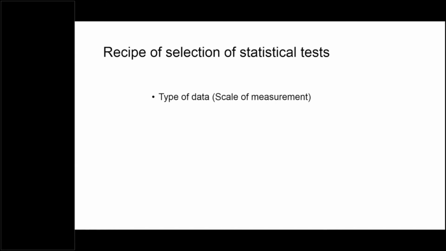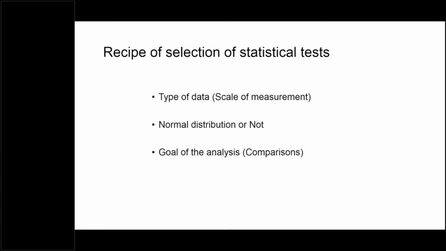Data can be classified by various methods, but for our specific objective of selecting a statistical test, we need to focus only on the scale of measurement. Then we should know whether our data follows the normal distribution or not.